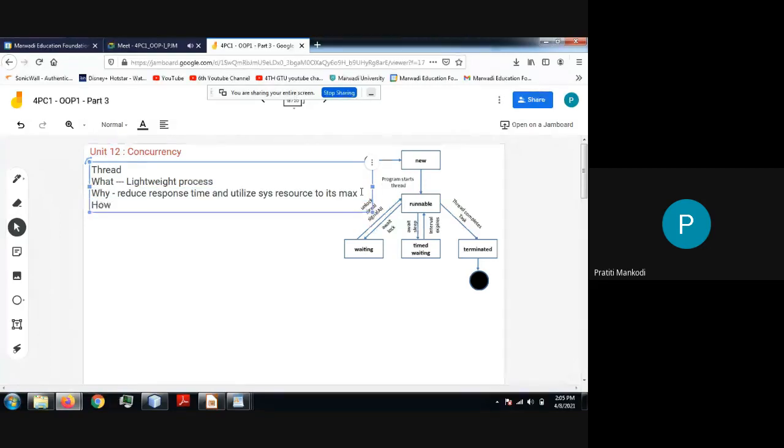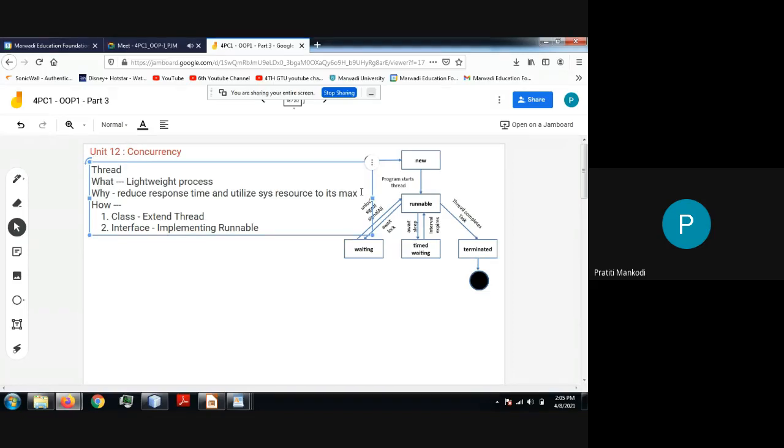Then how to create a thread. So as you all have rightly mentioned, we have two ways to create a thread. One with the help of a class, that is the Thread class. So we have to extend this Thread class, and second is through an interface, that is implementing the Runnable interface.